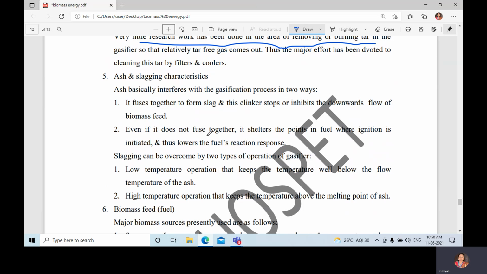Even if it does not fuse together, then what happens? It shelters the points in a fuel where ignition is initiated and thus lowers the fuel reaction response. These are the two ways. Next, slagging can be overcome by two types of gasifier operation. One is low temperature operation, which keeps the temperature well below the flow temperature of the ash. The other is high temperature operation, which keeps the temperature above the melting point of ash. By these means we can overcome slagging.